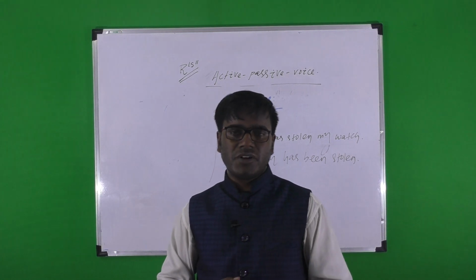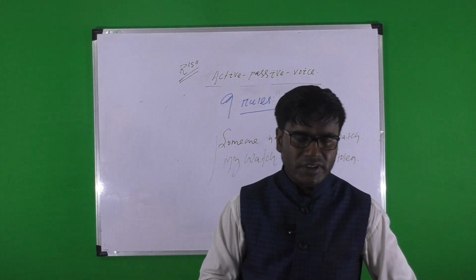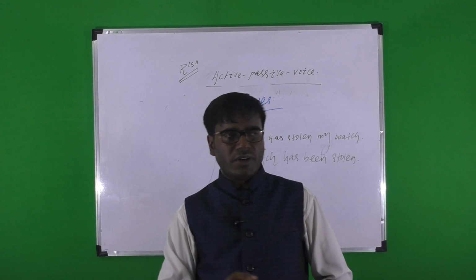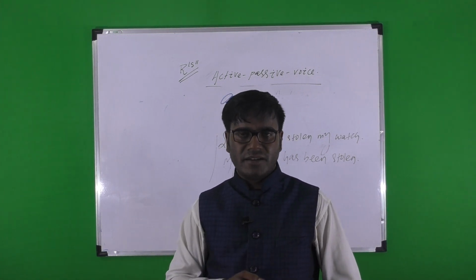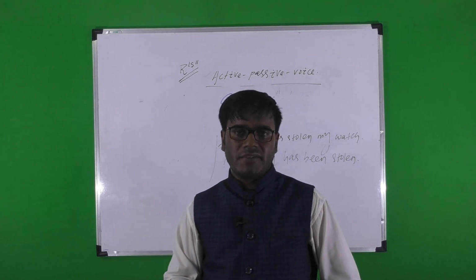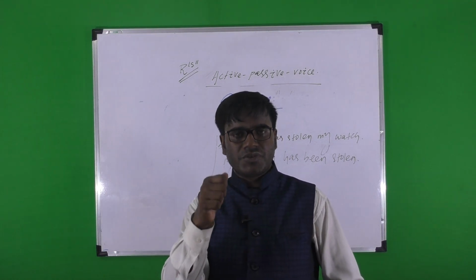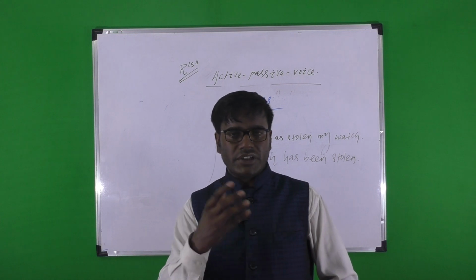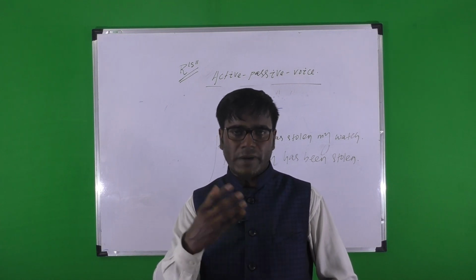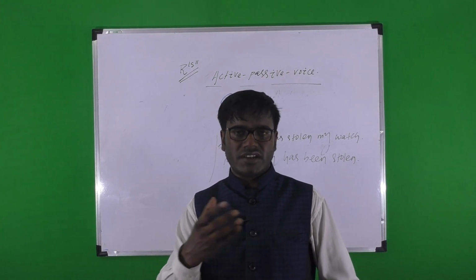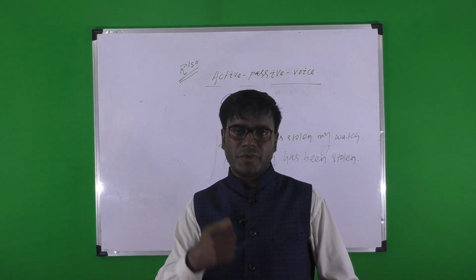In present simple, it's very simple. Suppose one example: he plays chess, it is written in present simple; chess is played by him. So you only have to remember the structure. Whenever you are asked to change a present simple active expression into passive, first you have to bring the object.